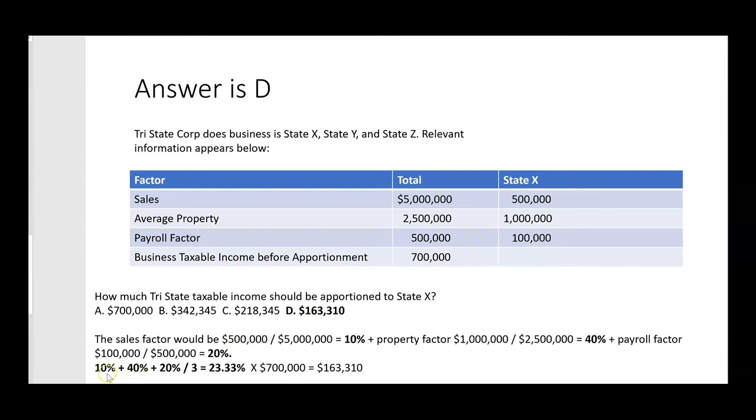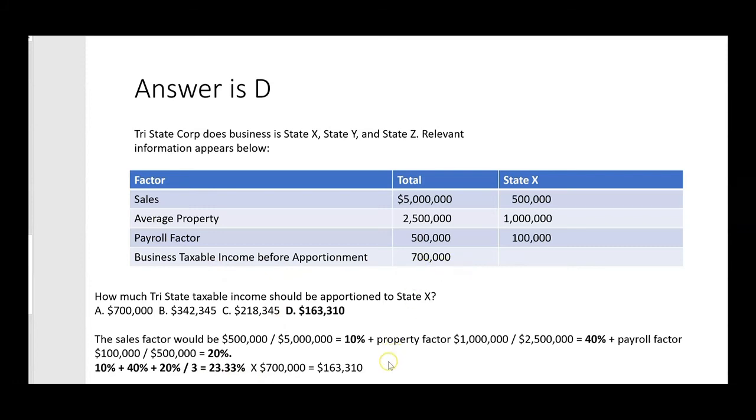So add the percentages up, 10% plus 40% plus 20%, and that's 70%. And then divide by 3. There's 3 factors. And now your apportionment factor to State X is 23.33%. The total of the 3 apportionment factors divided by the 3 factors. 23.33% times 700,000, because that's the total of business taxable income before apportionment.